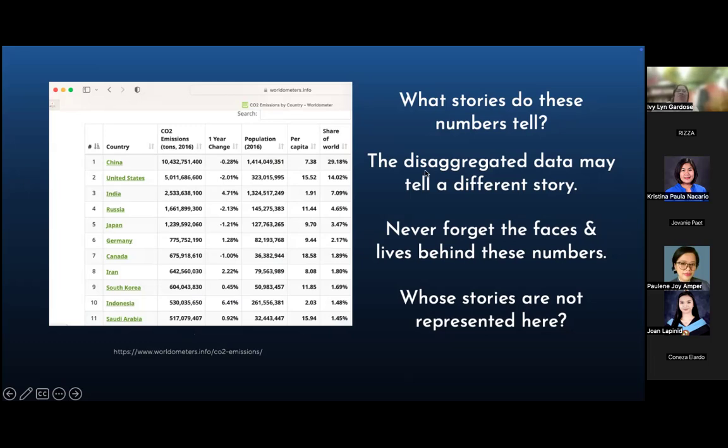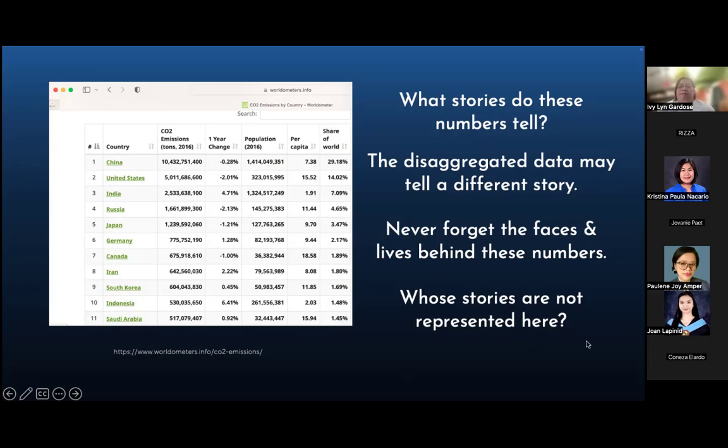And then because it's about numbers telling a story, I can talk to them about, ito ang numbers sa China. Baka naman sa big cities ng China, Beijing, ganyan, nanggagaling ang karamihan nito, hindi sa rural areas. So pag sineperate mo yung numbers ng city, urban, at saka rural, when you disaggregate the data, baka ibang kwento ng rural sa urban. Pero pag pinagsama-sama mo yan, parang yan ang kwento, di ba? So that is the other insight I want them to get.